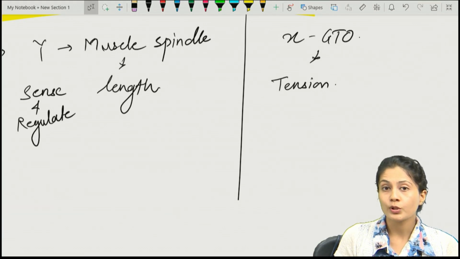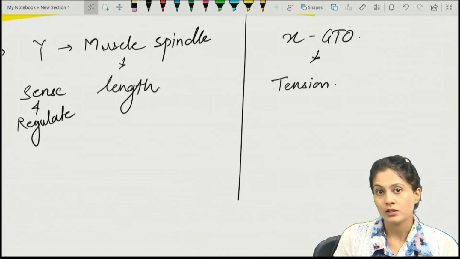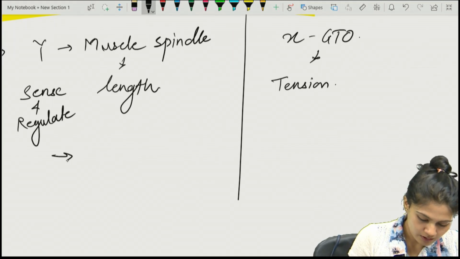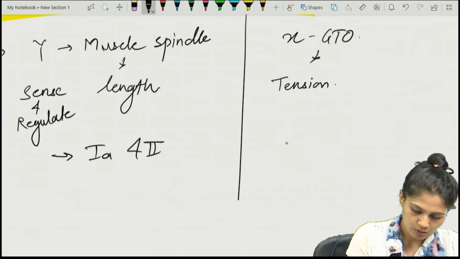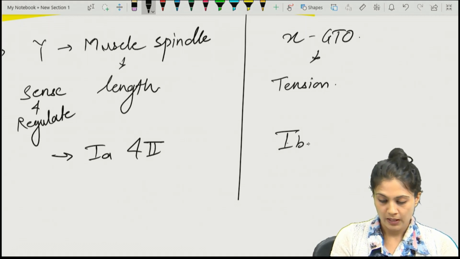What next? Which sensory nerves carry these sensations towards the alpha motor neuron? Remember, in the muscle spindle, 1A fibers were there as well as 2, while in the Golgi tendon organ it was 1B. These are the sensory afferents.